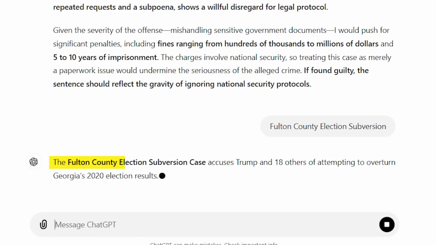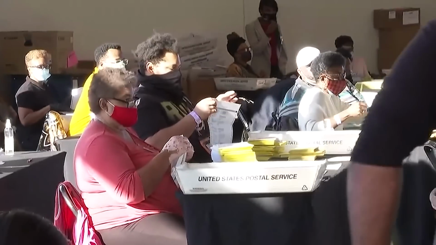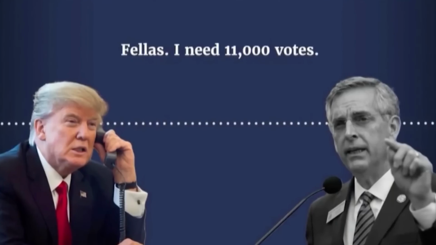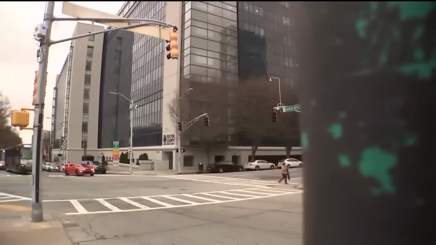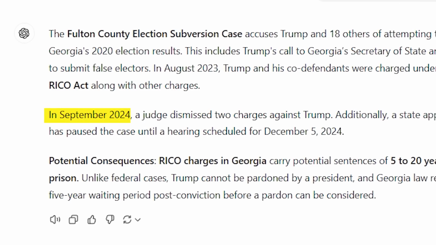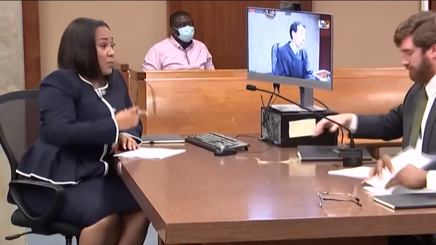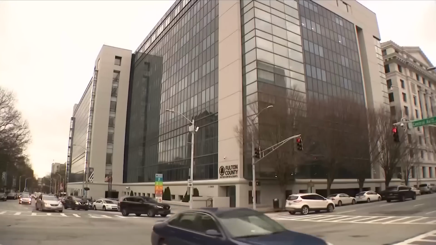The Fulton County election subversion case accuses Trump and 18 others of attempting to overturn Georgia's 2020 election results. This includes Trump's call to Georgia's Secretary of State and efforts to submit false electors. In August 2023, Trump and his co-defendants were charged under Georgia's RICO Act, along with other charges. In September 2024, a judge dismissed 2 charges against Trump. Additionally, a state appeals court has paused the case until a hearing scheduled for December 5, 2024.